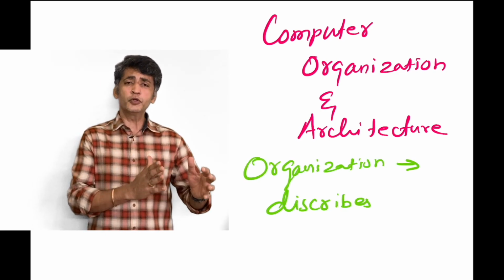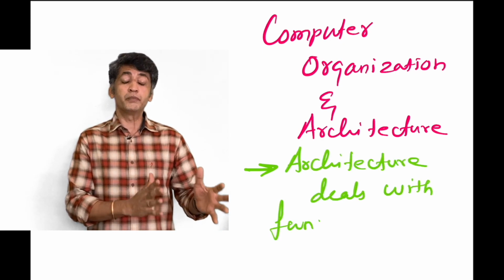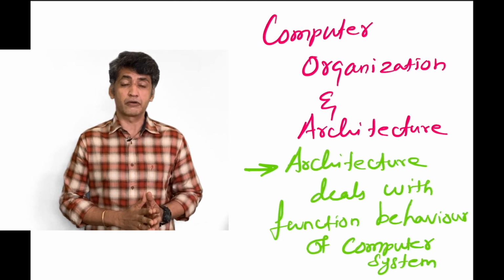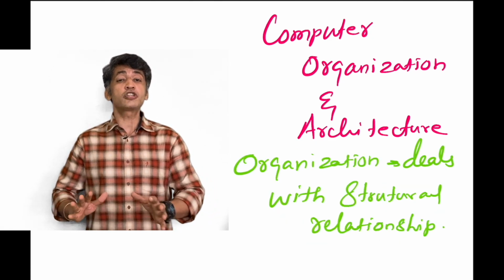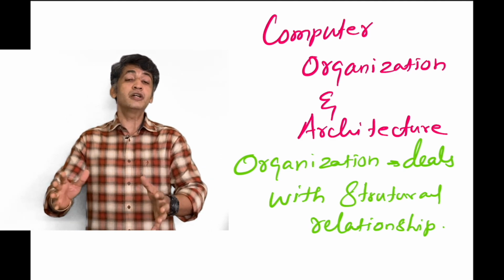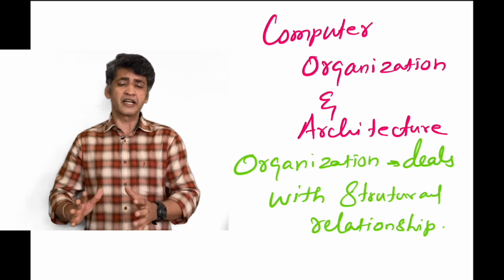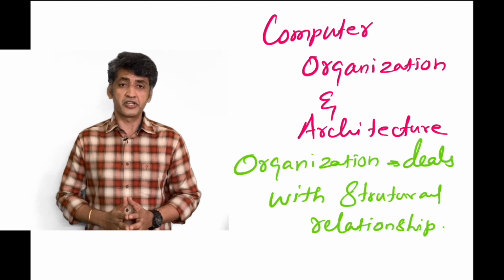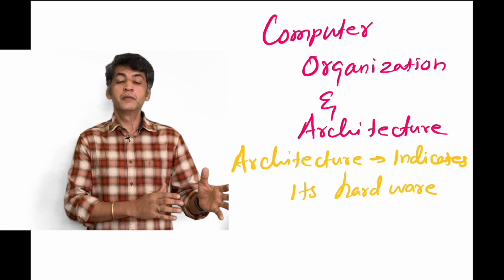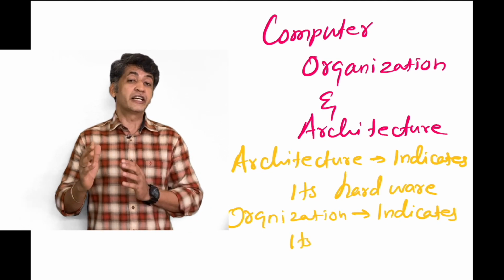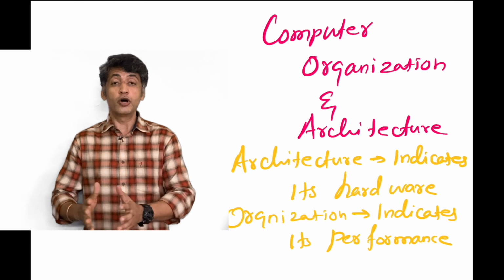Computer architecture talks about the functionalities, the functional behavior. But organization talks about the structural behavior of the system: how the components are structurally coupled and connected, all of this comes in the organization. Architecture talks about the hardware, but organization talks about the performance: how you are going to achieve it, and how fast you will achieve it.